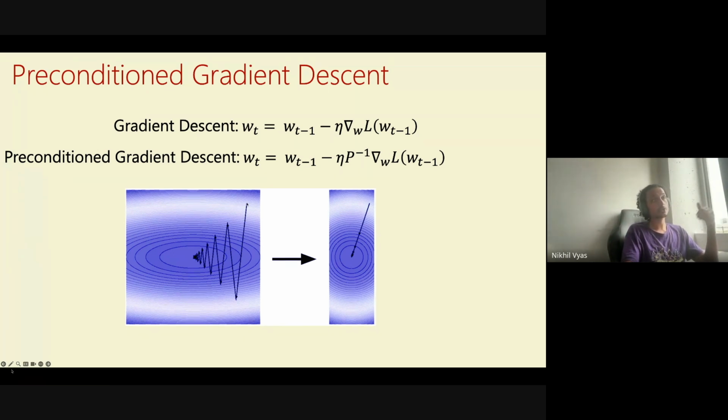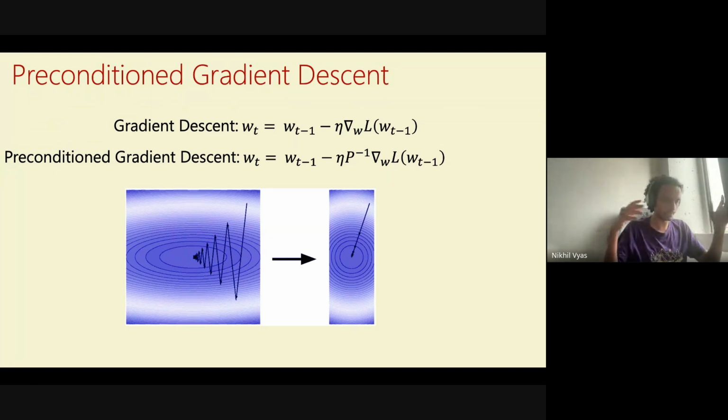So we cannot use a really high learning rate, because then the y-axis would destabilize. We have to use a small learning rate to make sure the y-axis does not destabilize. But this means that progress in the x-axis is very slow, and we take a lot of gradient steps to reach the minima. So the intuition behind preconditioning in general is that we want to start with such loss landscapes and make them isotropic, which basically means that at any point the gradient really points you in the correct direction. So you can just take a single big step and get close to the minima.